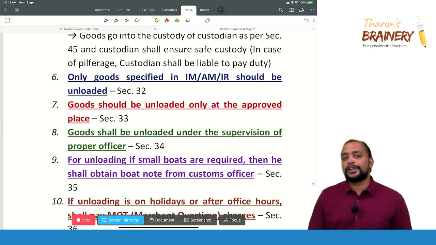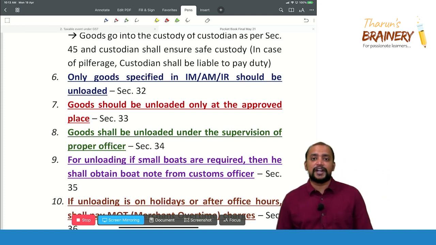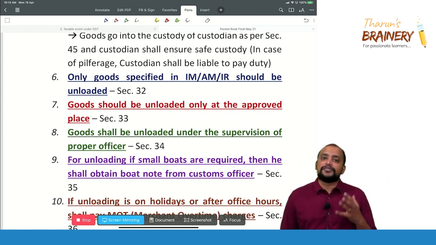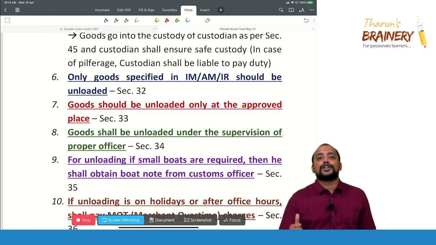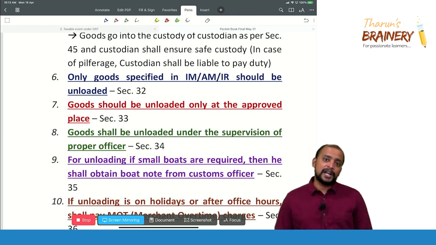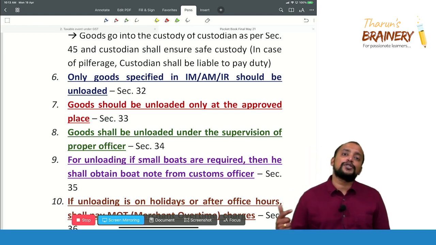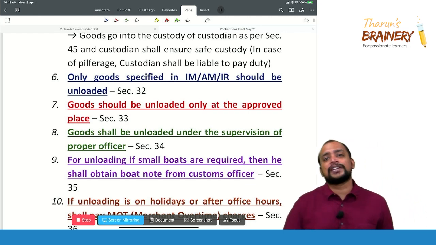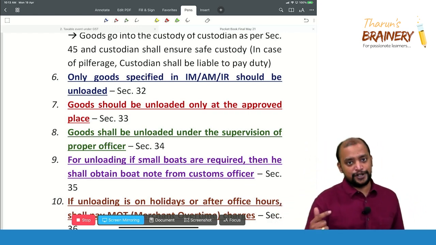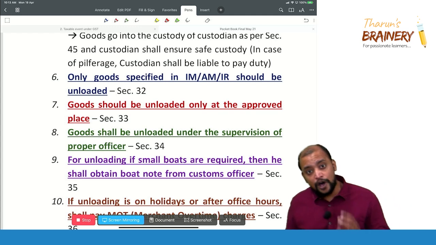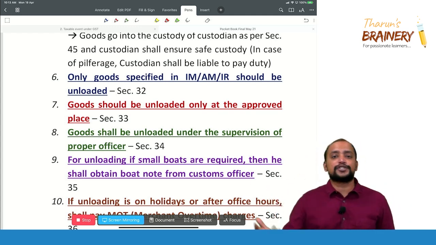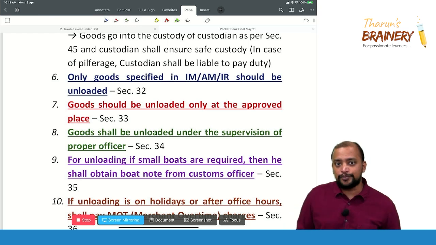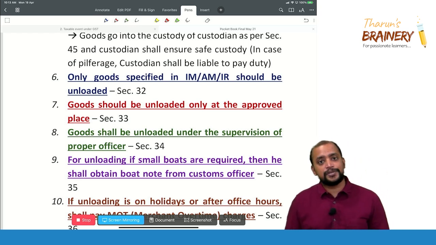And there is one point here. There is something called pilferage. Pilferage means petty theft. In case of any petty theft, that is pilferage, the importer is not required to pay customs duty, whereas the person under whose control the goods are, that is the custodian, is required to pay customs duty with respect to those goods which were lost in the customs place. Okay, the custodian has to pay the customs duty, but not the importer. That we will be learning in exemption section 13.